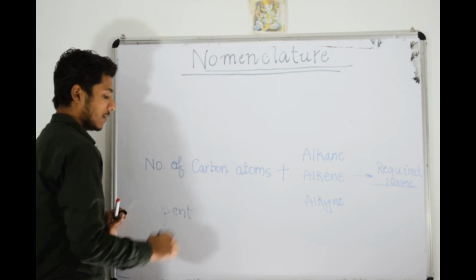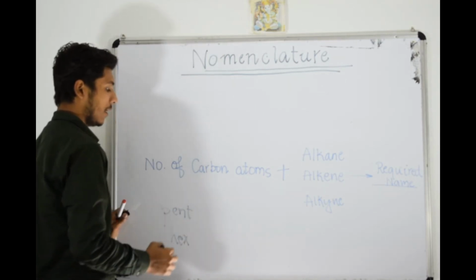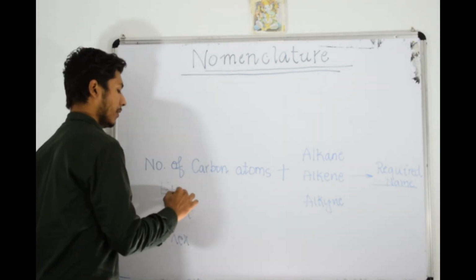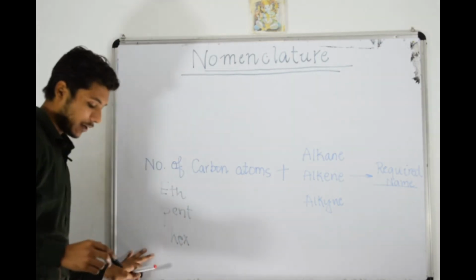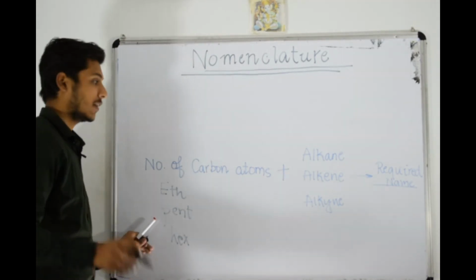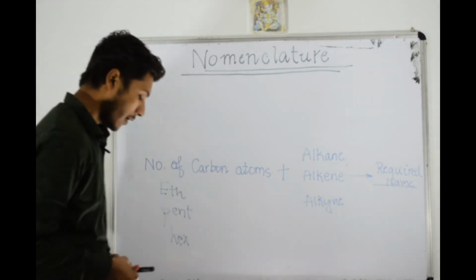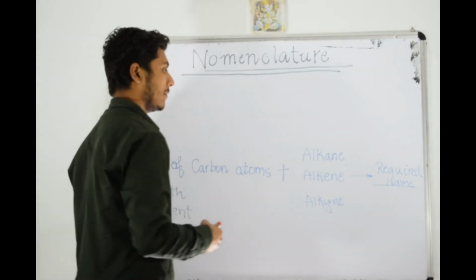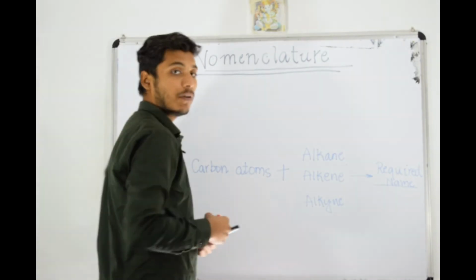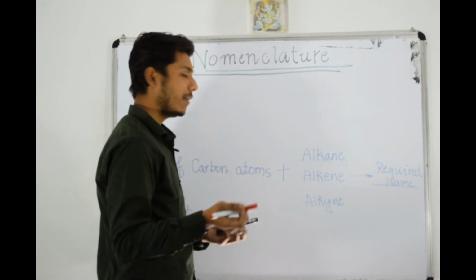If there are 6 carbon atoms, then hex will be written. If there are 2 number of carbon atoms, then eth will be written. So we will count the number of carbon atoms, and accordingly we will write the prefix. After counting the number of carbon atoms, we will see what is the nature of a compound. Like it is alkane or alkene or alkyne.